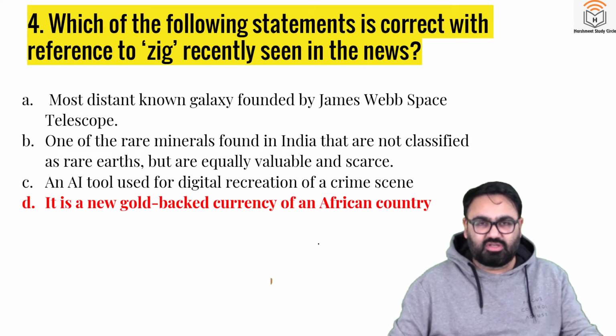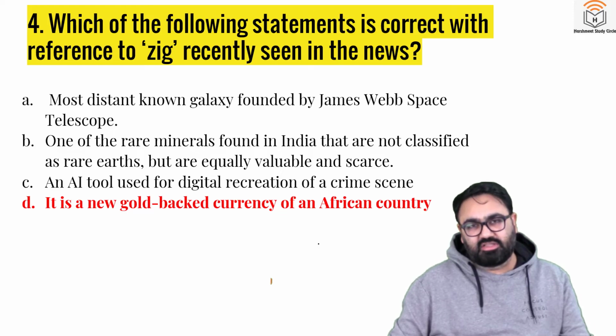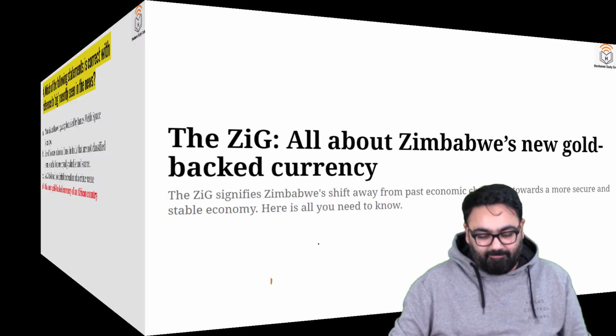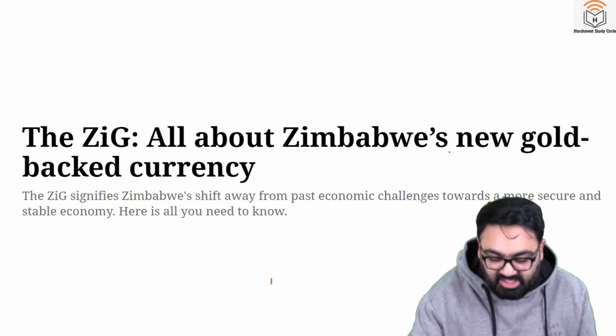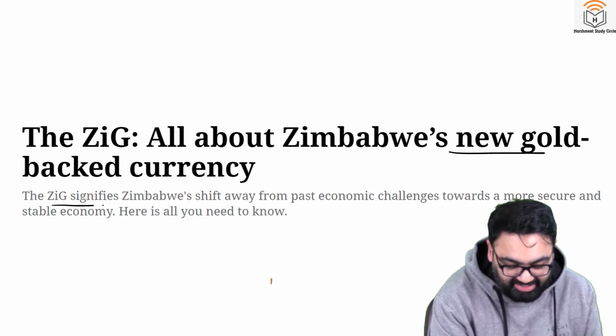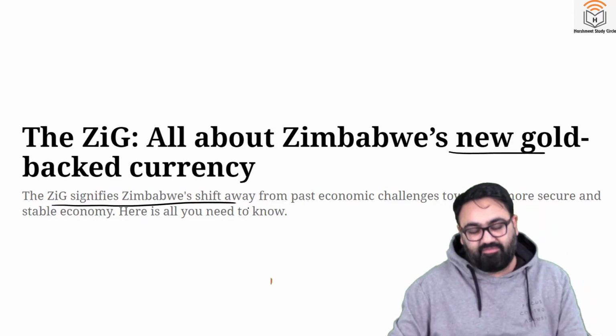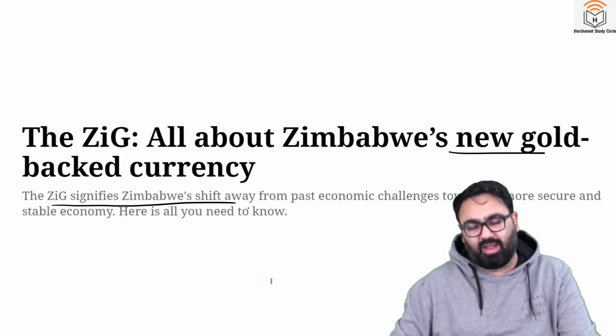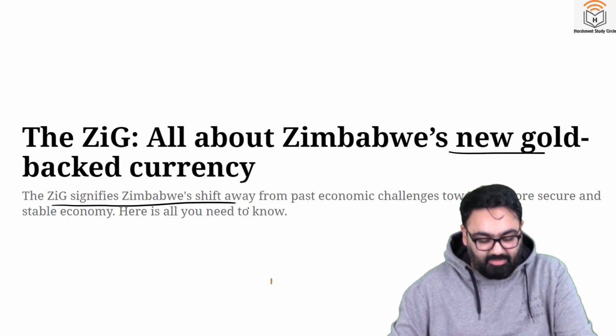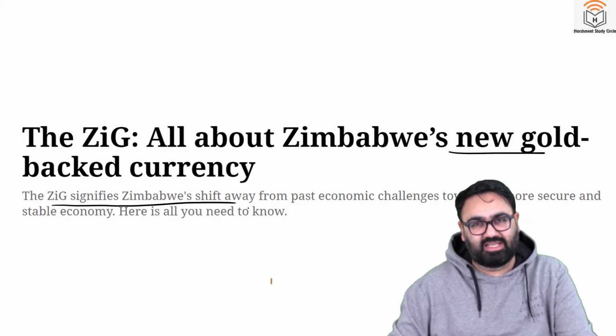It's not in the news right now. It was in the news a few weeks back. That is why we are discussing this question again so that you can revise. This was an article in the Indian Express newspaper a few weeks back. What Zimbabwe's new gold-backed currency called ZIG. Zimbabwe has been facing a lot of economic troubles and they have been trying to come out of it by various methods. This is one more method that they have tried to stabilize their economy and make it more secure.